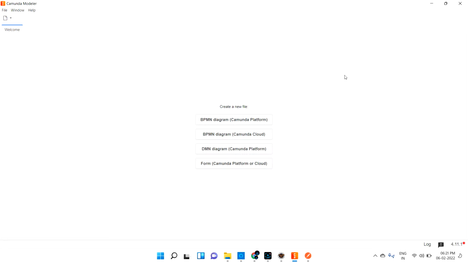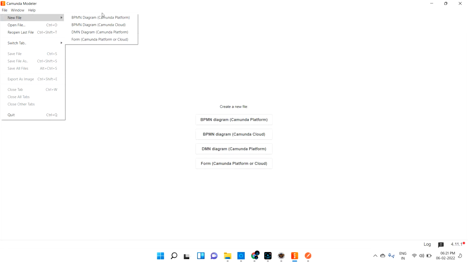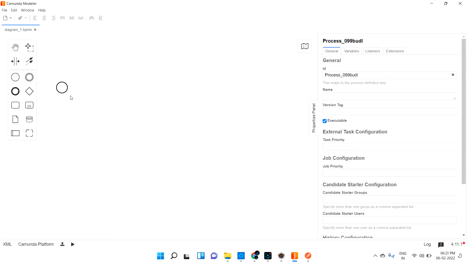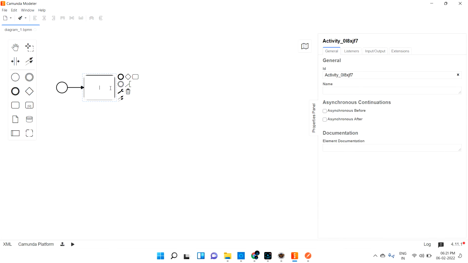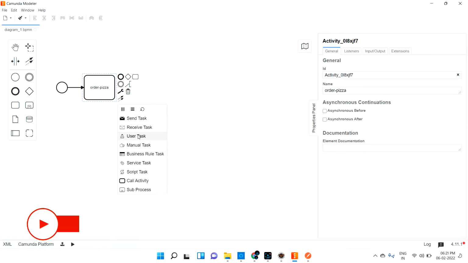Let's try this in real time, how we can draw the diagram and how this event is really working, all these things. Yeah, let's jump into the modeler. Let me create a new file, a BPMN diagram. Here, what I'm going to do is create a user task, maybe order pizza. Order pizza, that's fine. This should be a user task.